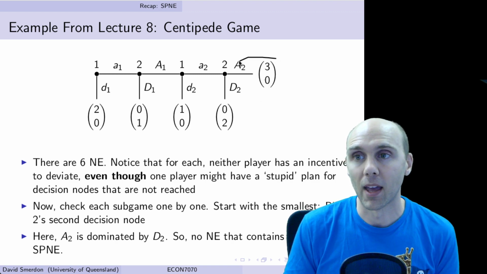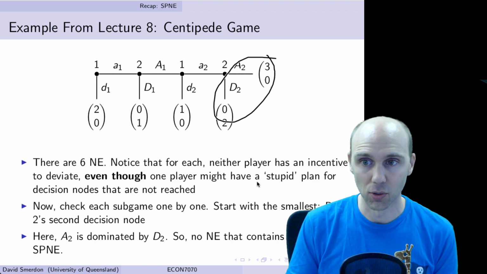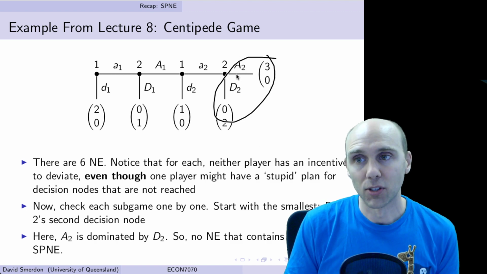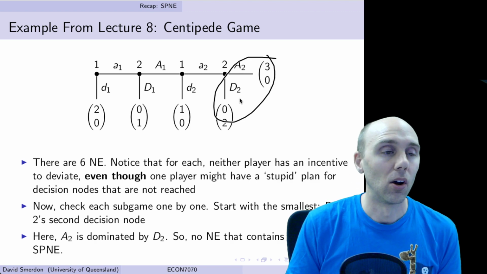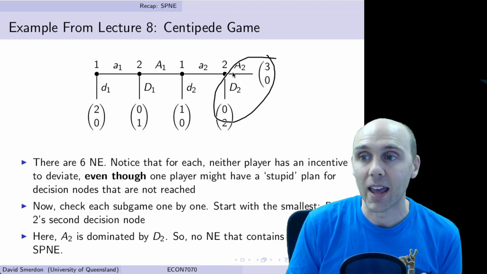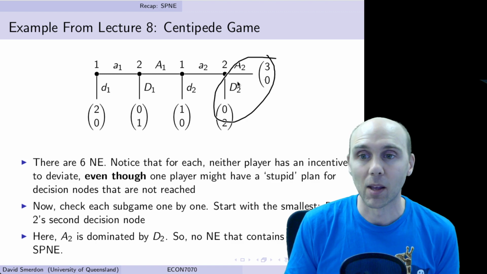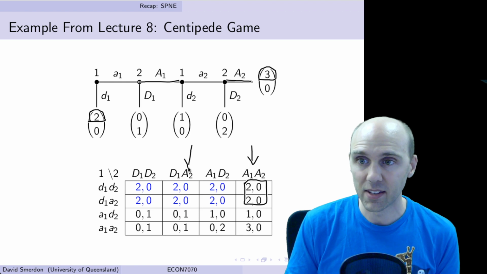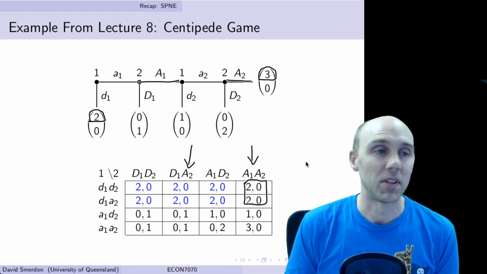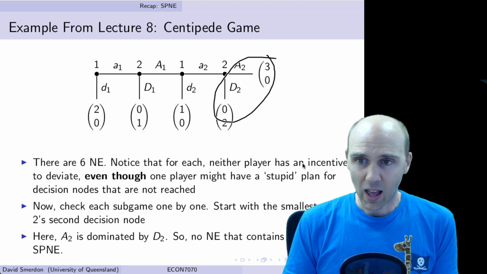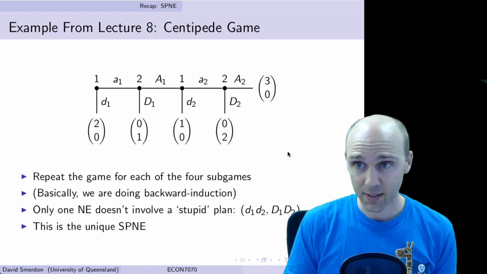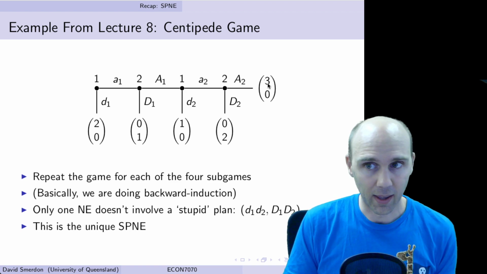The easiest is just to start at the end and work our way back. So this is a subgame here, for example, right at the end. We could start at player 2's second decision node. And here, A2 is clearly dominated by D2. So we know that no Nash equilibrium that contains A2 can ever be a subgame perfect Nash equilibrium. So that means that these guys in this column can't be subgame perfect Nash equilibria. And we can continue to do this for each of the 4 subgames that exist. The 4th is the entire game.